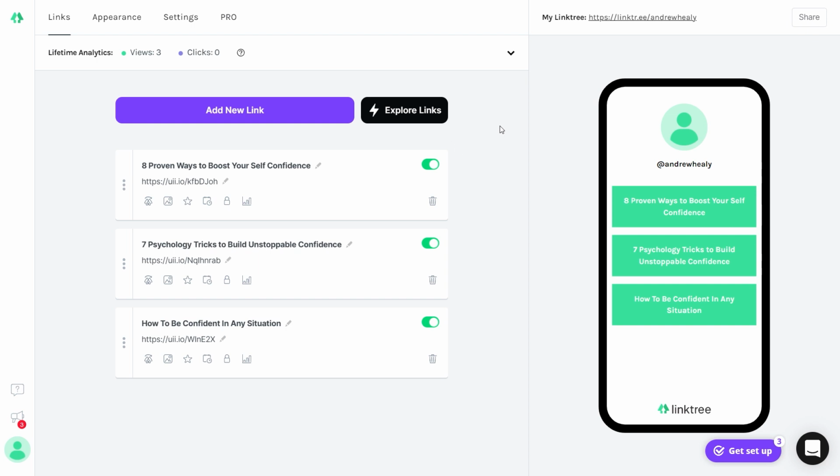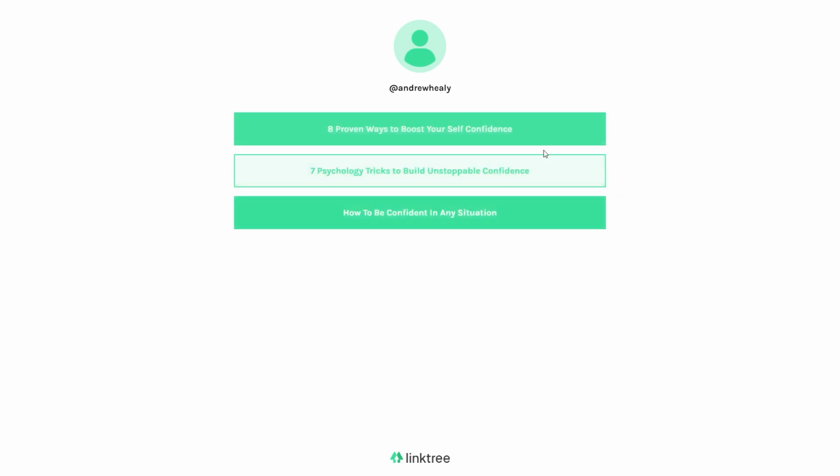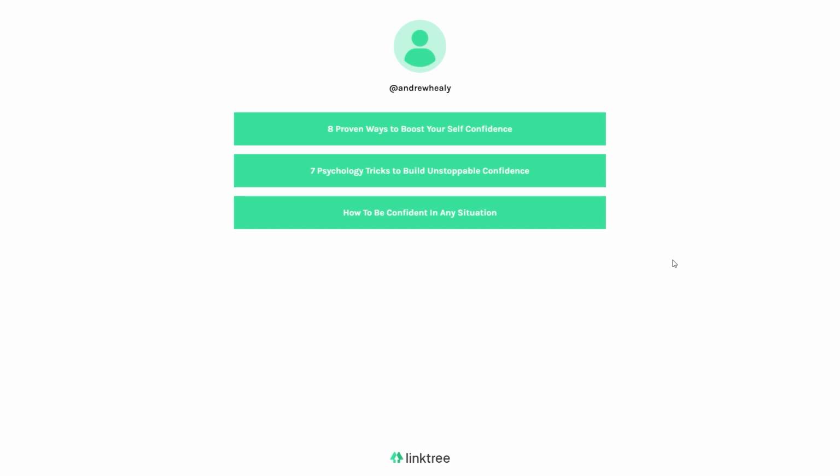And now what you will just need to do is share your Linktree link with people, which is located right here, by the way. And whenever some of them come onto your landing page, this is what they'll be able to see. They will then be able to click on any one of these links and they will actually gain value from those videos because they will help them boost their confidence. In turn, of course, you'll get paid.